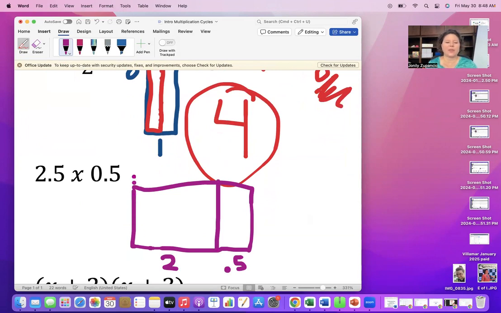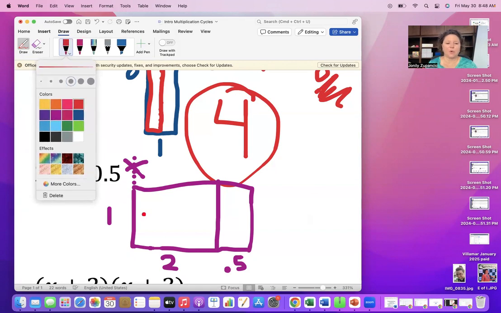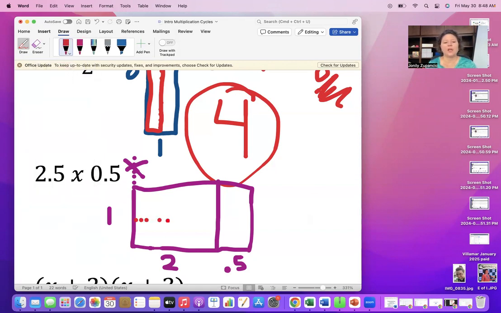And then we have to think, okay, if we did this by 1, so we have 2.5 by 1, if I make the whole thing 1, or if this is 1, then what I need to do here is like I did before, cut this in half. There's lots of ways to make these models, and we want to be very flexible and versatile. So if we do 2.5 by 1, then the array number is 2.5.